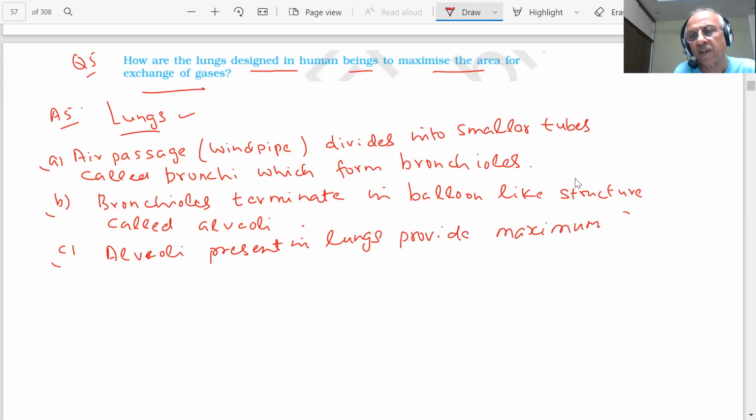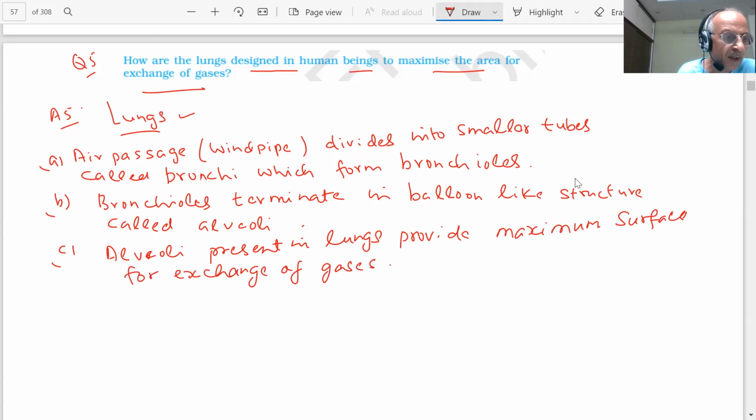Maximum surface for exchange of gases, students. It has very thin walls. Alveoli have very thin walls, students.